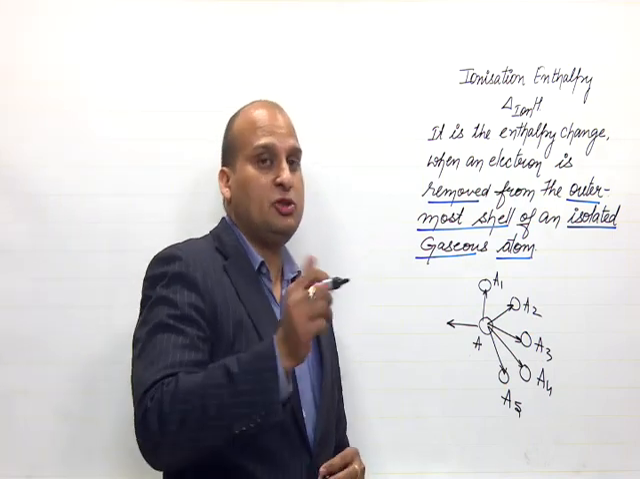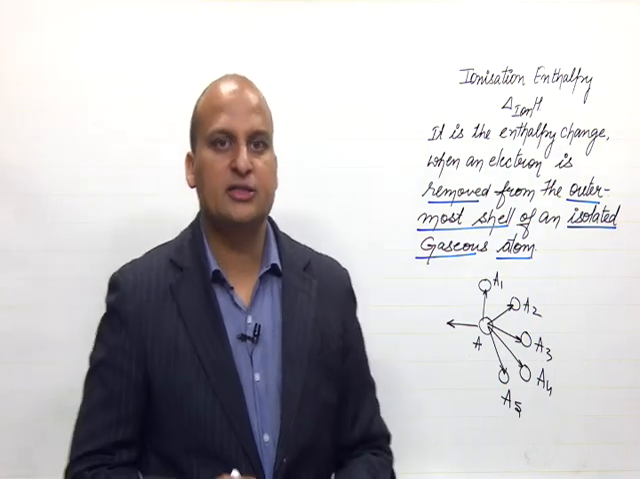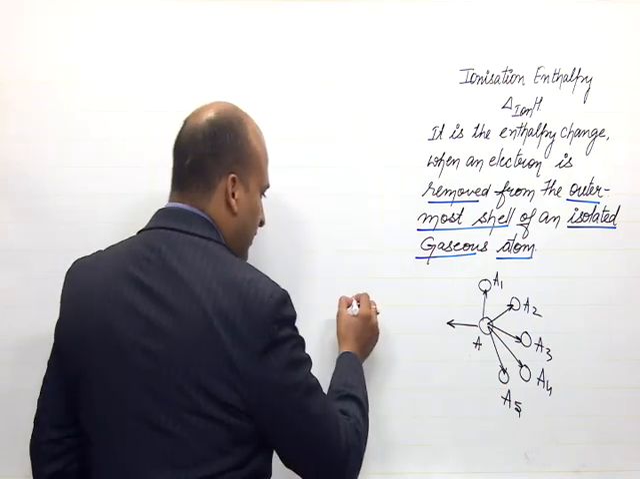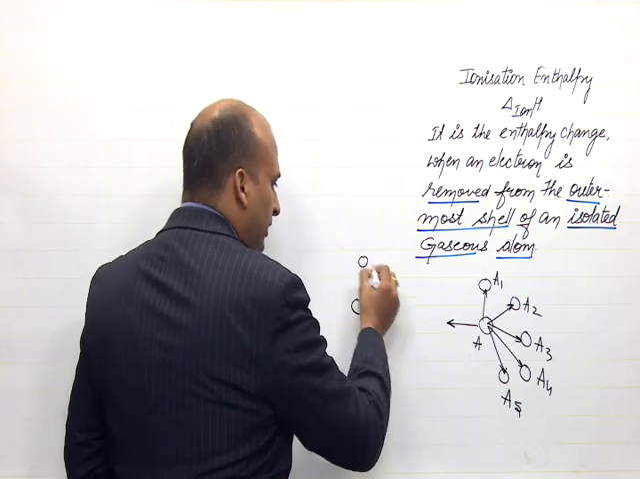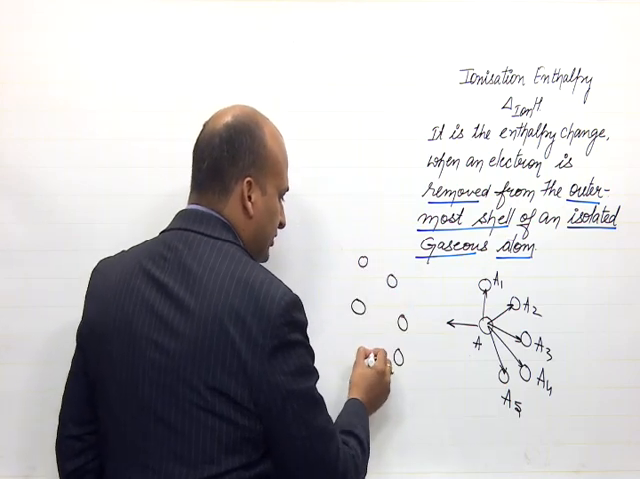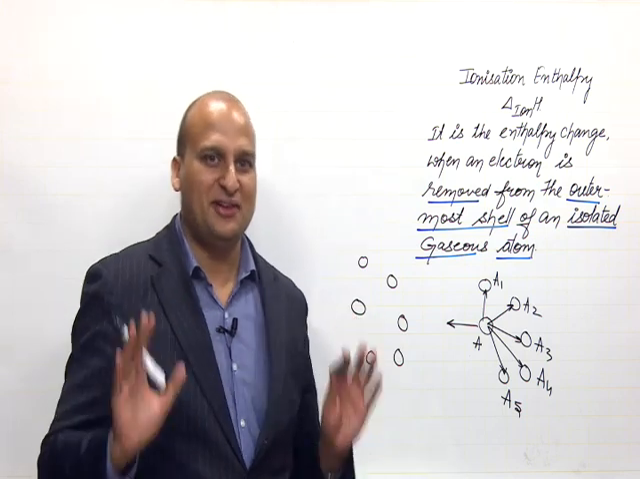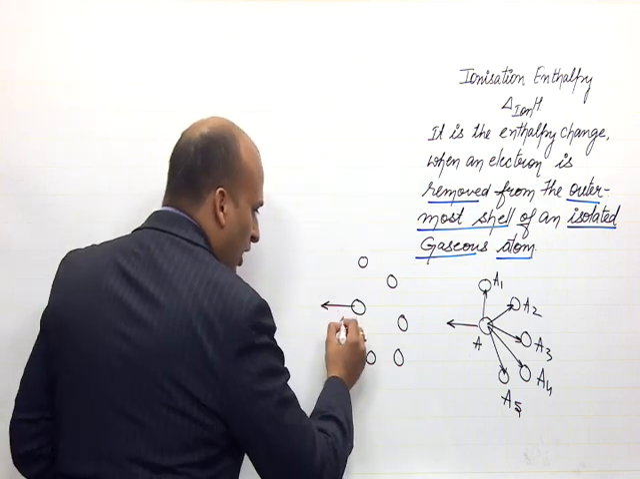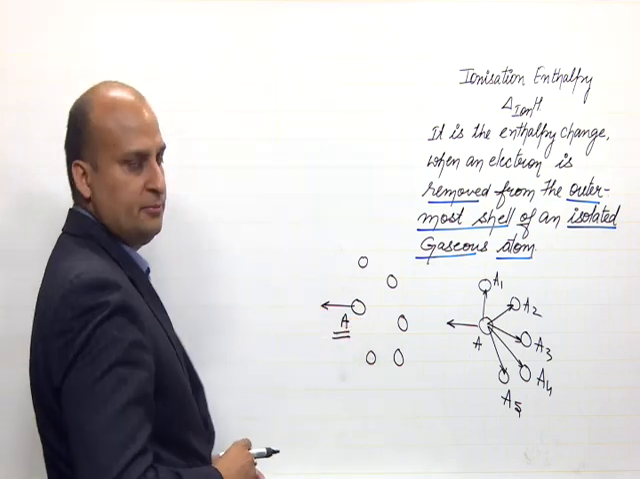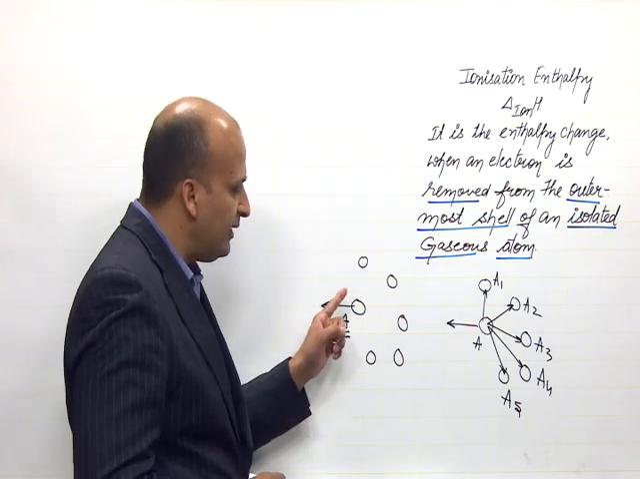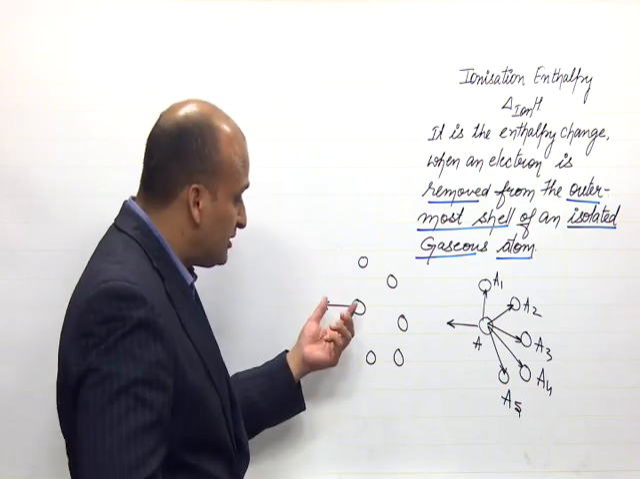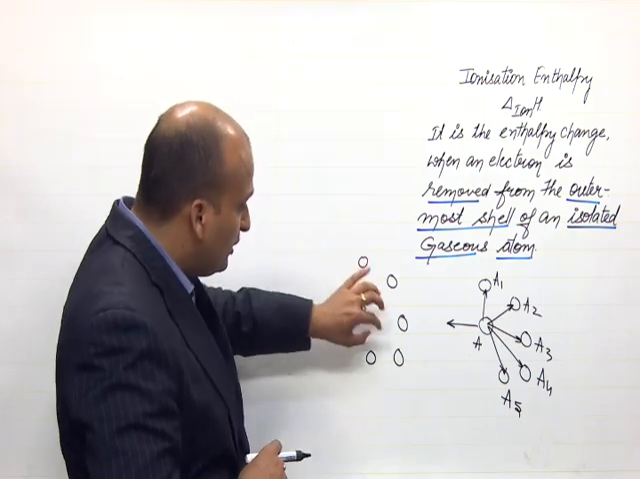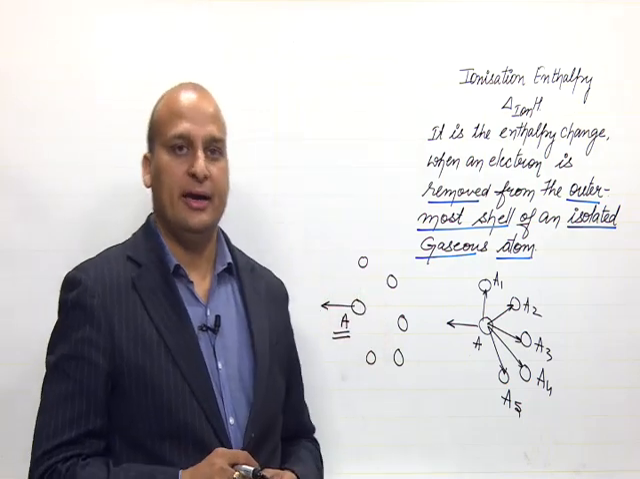Now, case number 2, this boy is not having any friends, and I want to throw him out of the class. Nobody is interested to pull him back. He does not have any friend. So, now when I pull him out, how much energy do I have to apply? Tell me. You will say, sir, only A. So, this is the minimum energy that you will require to remove this electron out of the atom.